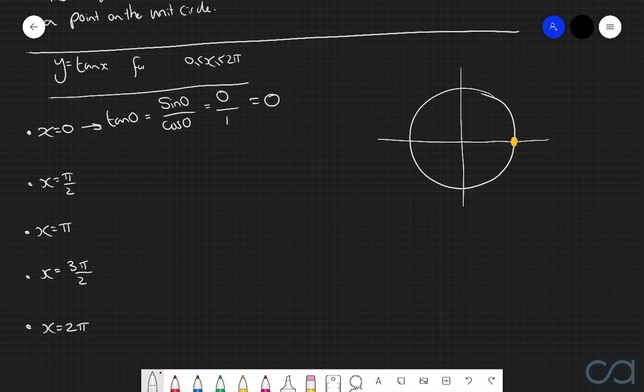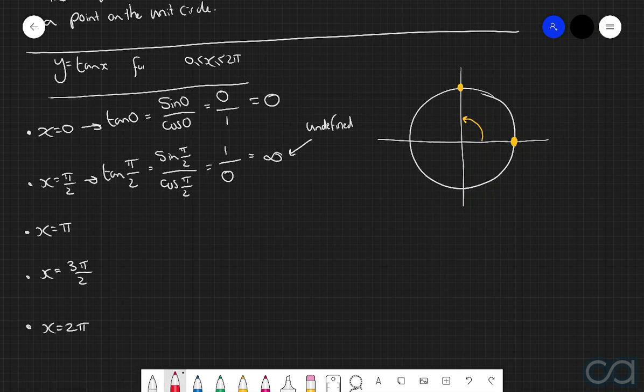When we consider x equals pi over 2, we're considering a quarter turn around the unit circle, so this point up here. And so therefore, we can say that tan of pi over 2 is equal to sine of pi over 2 divided by cos of pi over 2, which in this case is going to be equal to 1 divided by 0, which loosely speaking we know is going to be equal to positive infinity, or in other words, undefined.